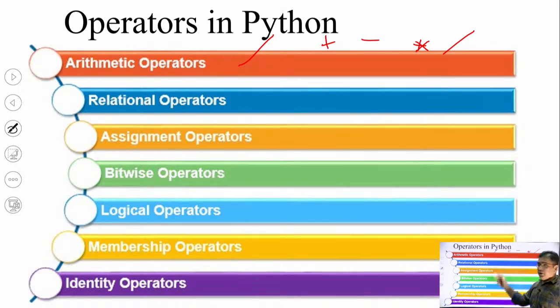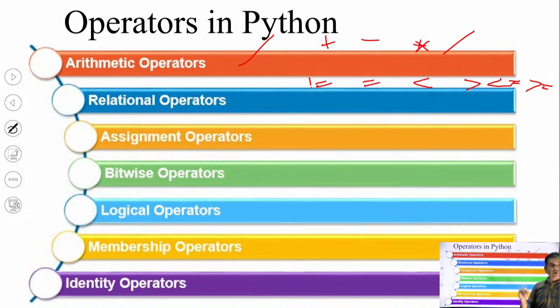Then relational operators, like less than, greater than, less than equal to, greater than equal to, not equal to or equal to. They define the relationship. Assignment operators are used to assign any value or a constant value to a variable.